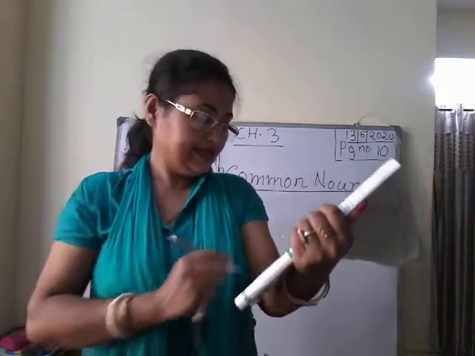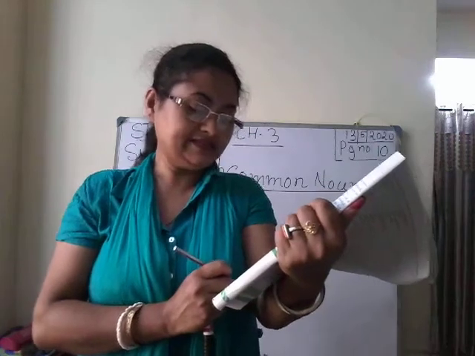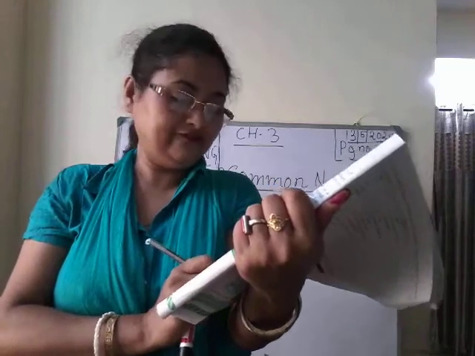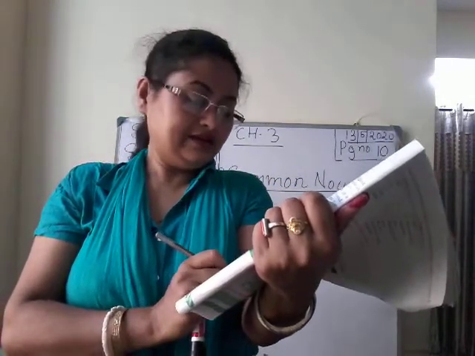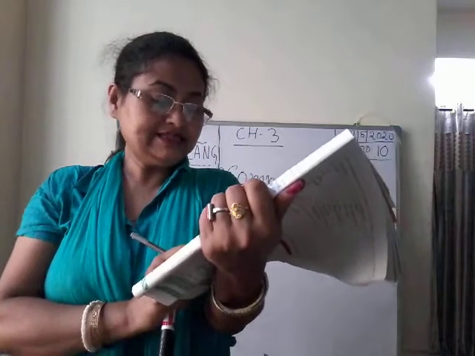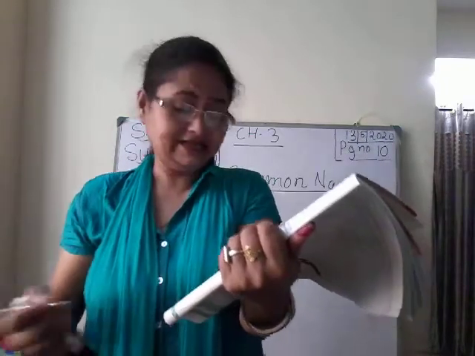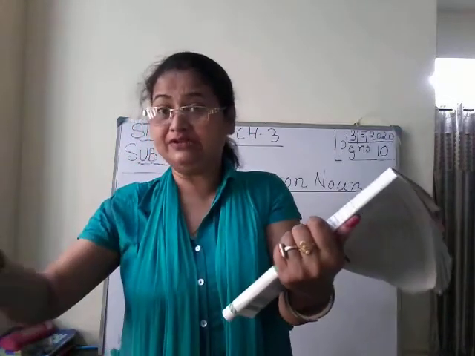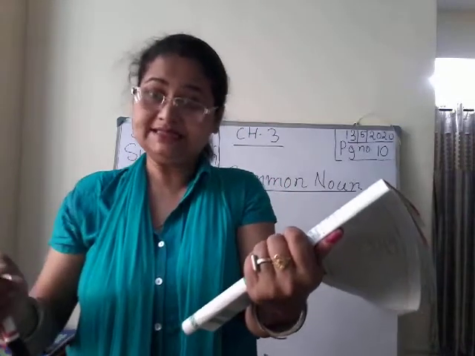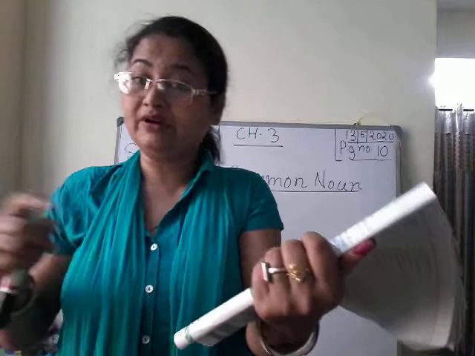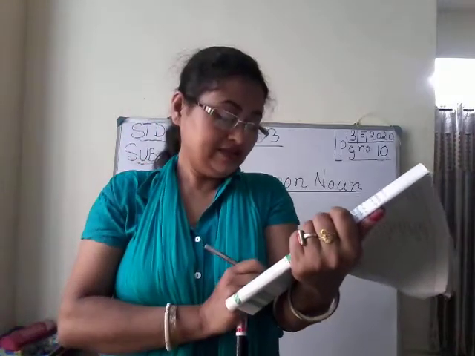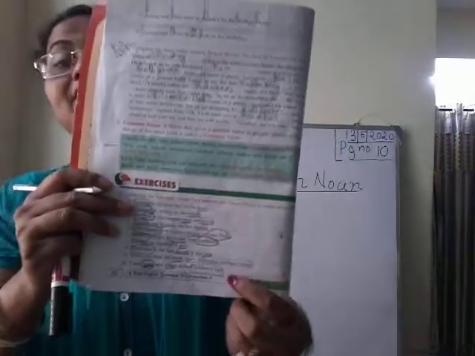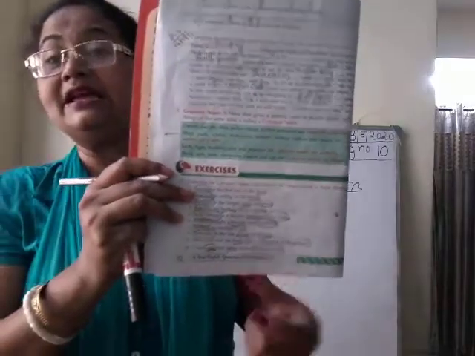So you'll encircle it. Then number 10, I saw roses and tulips in the children's park. Roses is the name of any rose flower, isn't it? Then again tulip. I'm not talking about a particular red tulip, blue tulip, whatever, isn't it? I'm not talking about a pink rose or a red rose. So rose and tulip are common nouns. And they're in the children's park. I have not written only park here, I have written children's park.